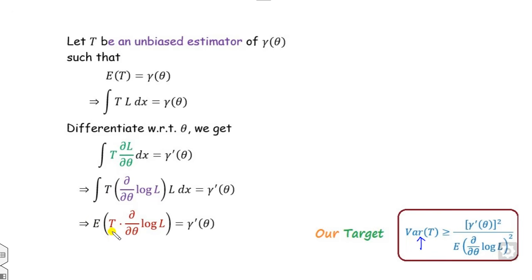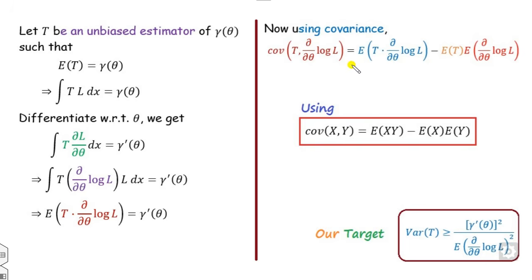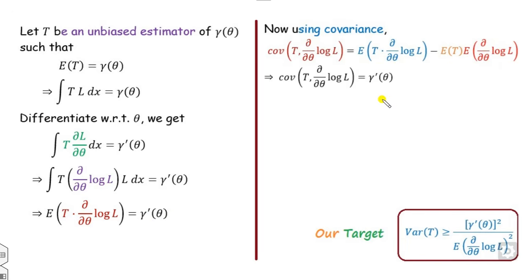Now there are the two functions, so we can utilize them. The covariance of x comma y is nothing but here. So this is the function x, this is the function y, so I can take this one here. What is the value of this? We can derive in the first part, this will be 0, so this part is completely 0, so this part will be here. And what's the value of this? You can see this is nothing but gamma dash.